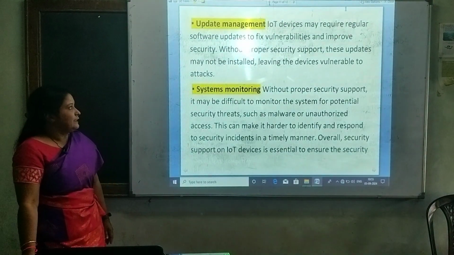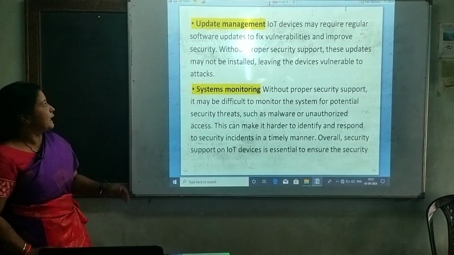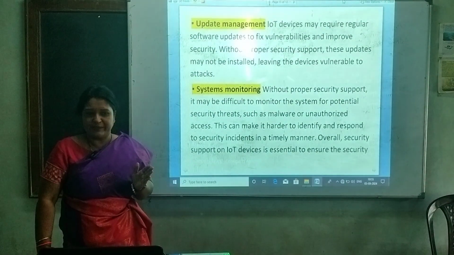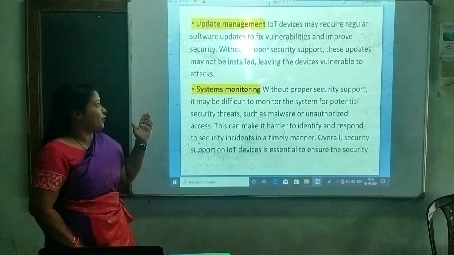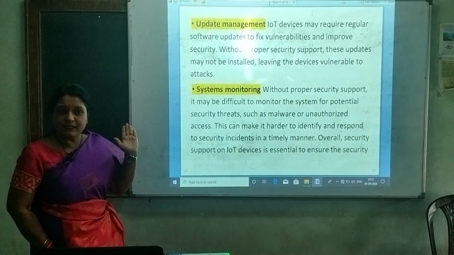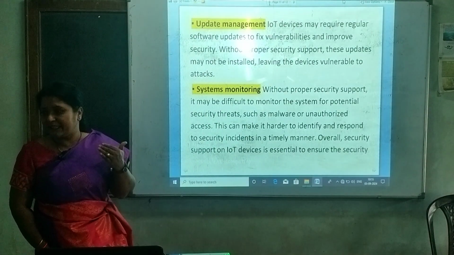Update management: IoT devices may require regular software updates, because day to day the software changes. Therefore, regular software updates are needed to fix the vulnerabilities and improve security, to reduce attacks and cyber crimes.